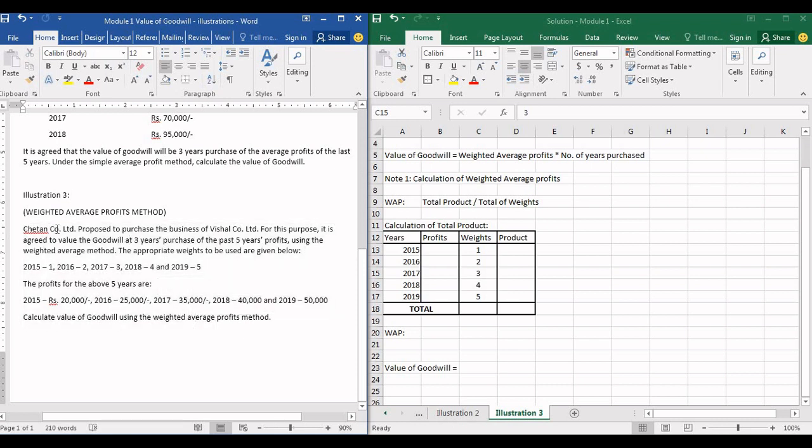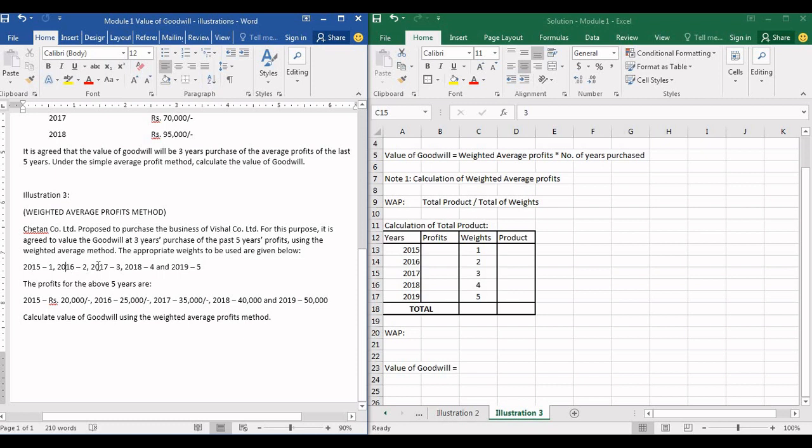Okay. Chetan Company Limited proposed to purchase the business of Vishal Company Limited. So Vishal Company Limited is the one who is selling their firm. So the values that are given below are of Vishal Company Limited. For this purpose, it is agreed to value the goodwill at 3 years purchase. Again, this is 3 years purchase of the past 5 years profits. So they will give us profits of 5 years. We'll have to calculate the weighted average profit. See, they have given here. Using the weighted average method, the appropriate weights to be used are given below.